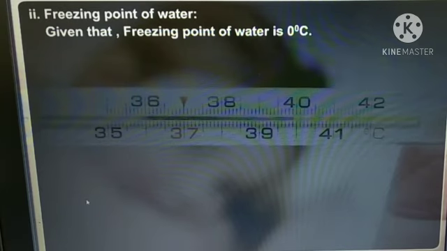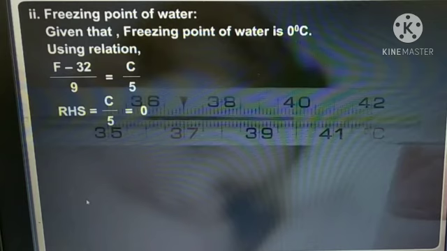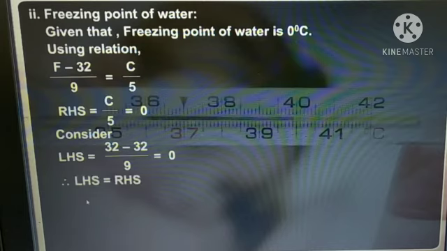Freezing point of water. Given that the freezing point of water is 0 degree Celsius, using relation (F minus 32) upon 9 equal to C upon 5, RHS equal to C upon 5 equal to 0. Consider LHS equal to (32 minus 32) upon 9, that is equal to 0. LHS equal to RHS.